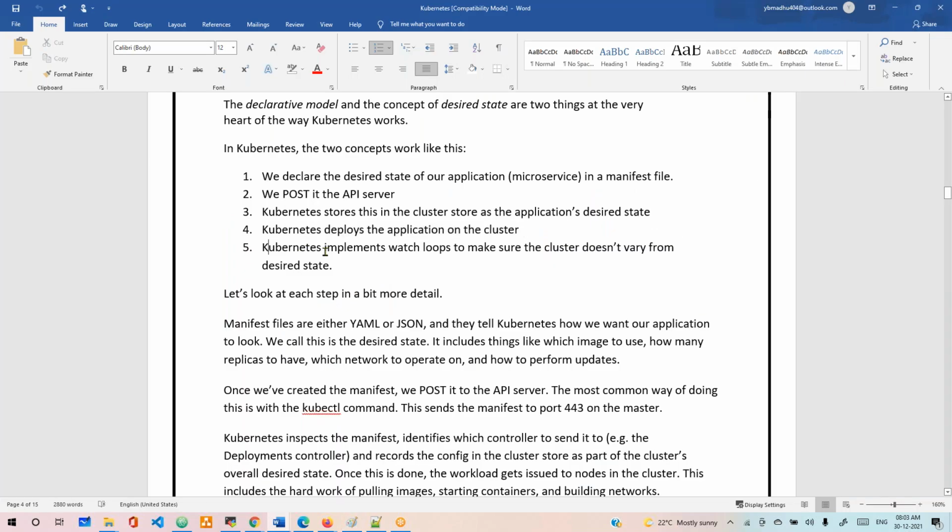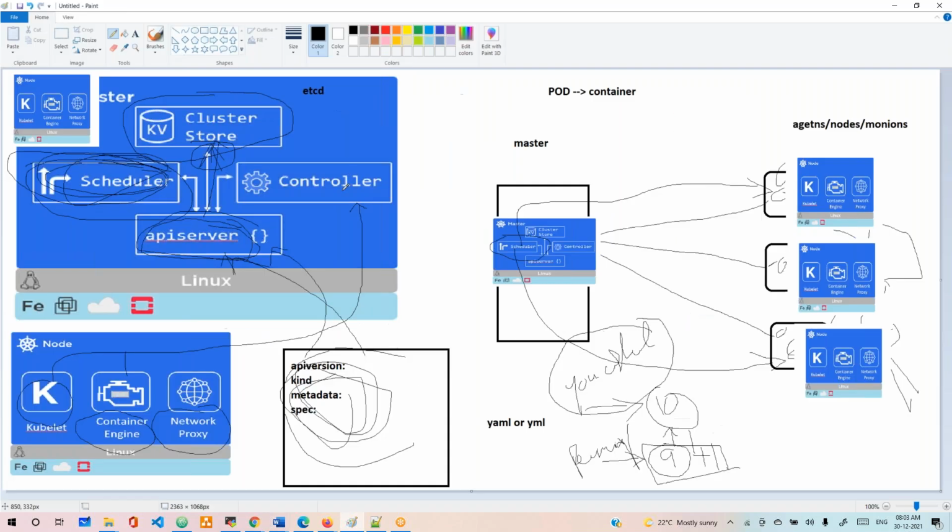And Kubernetes implements the watch loop, and makes sure the current state does not vary from the desired state. This will be checking with the watch loop. The desired state is what you mention in the API server, like in this YAML file, and that will be stored in the cluster store.